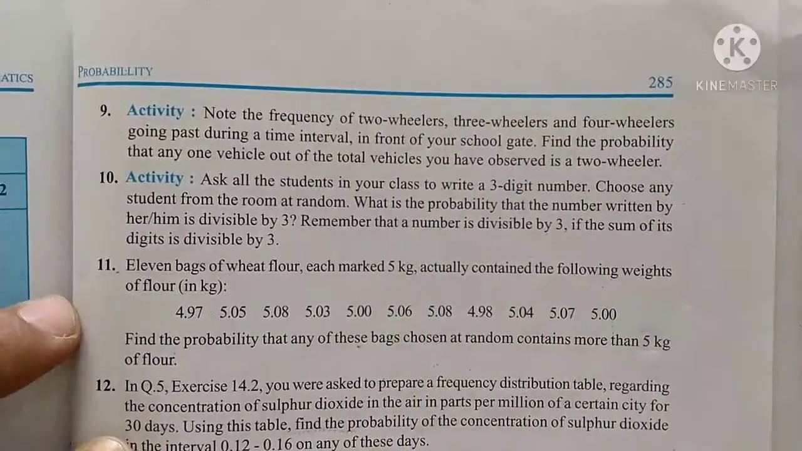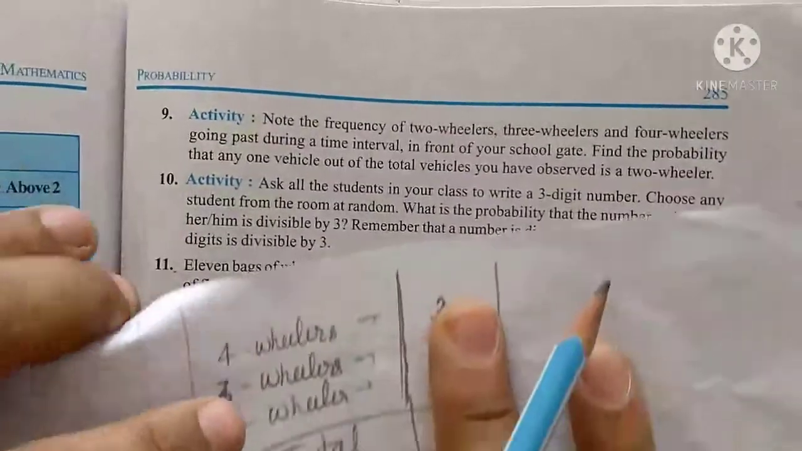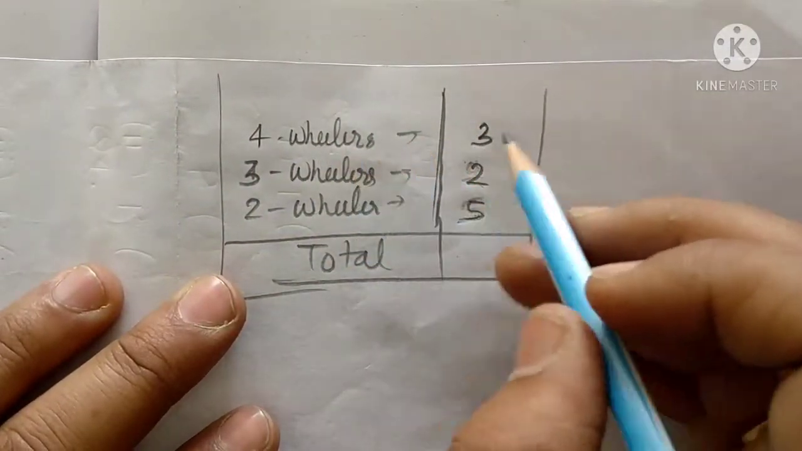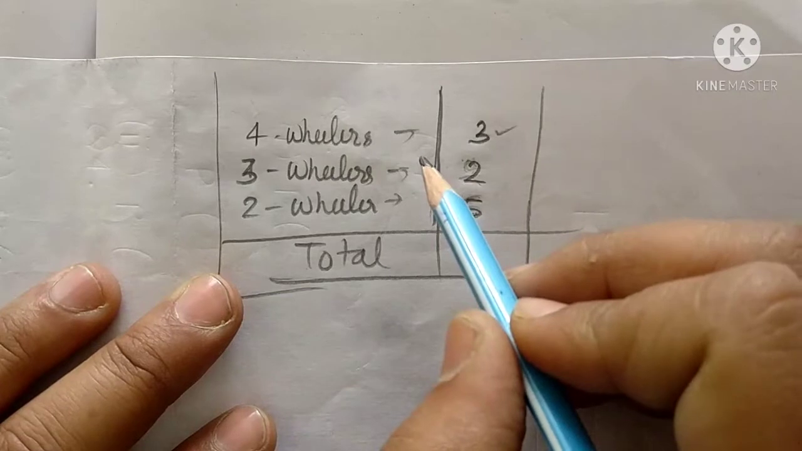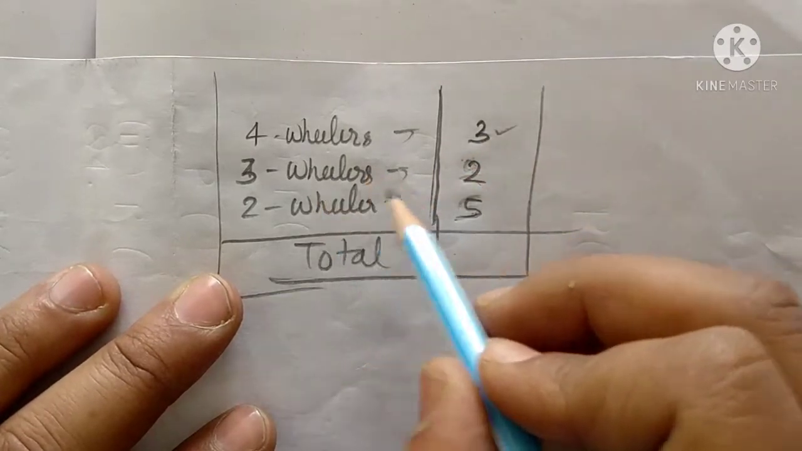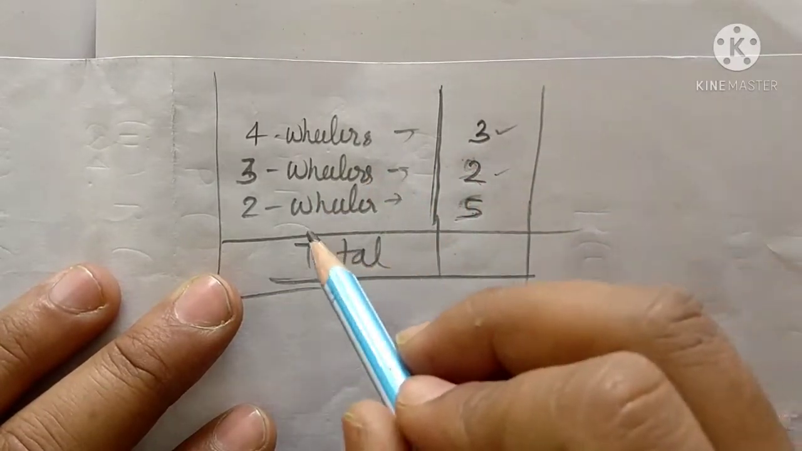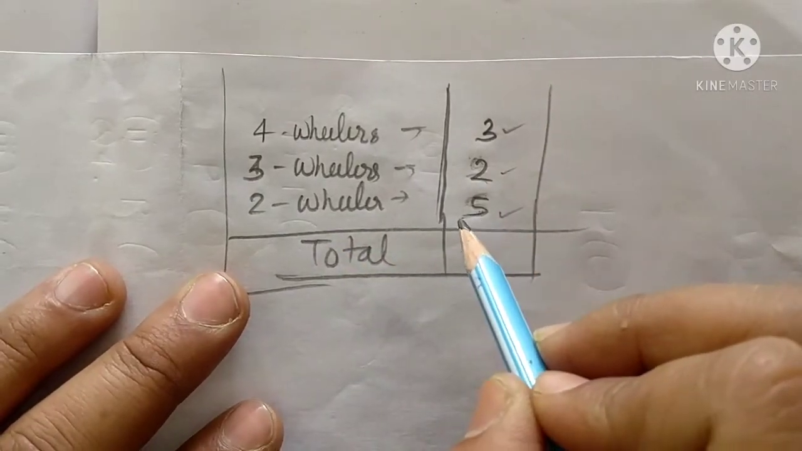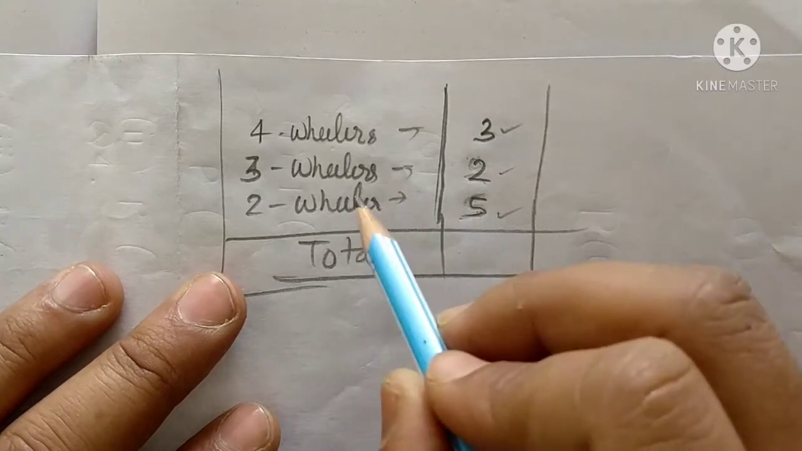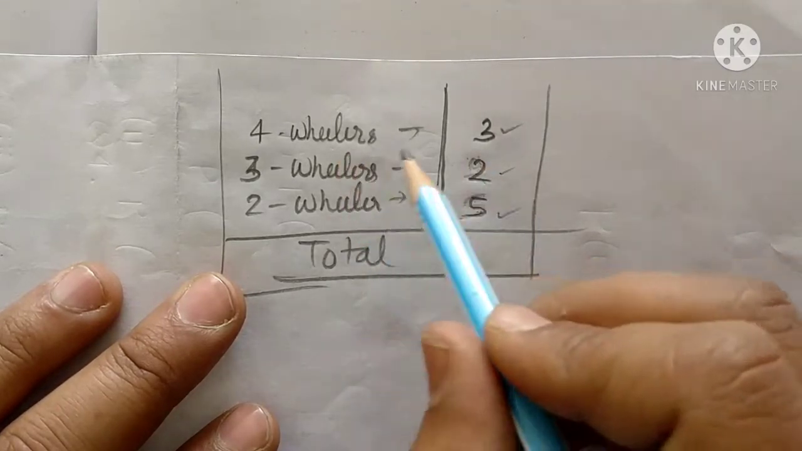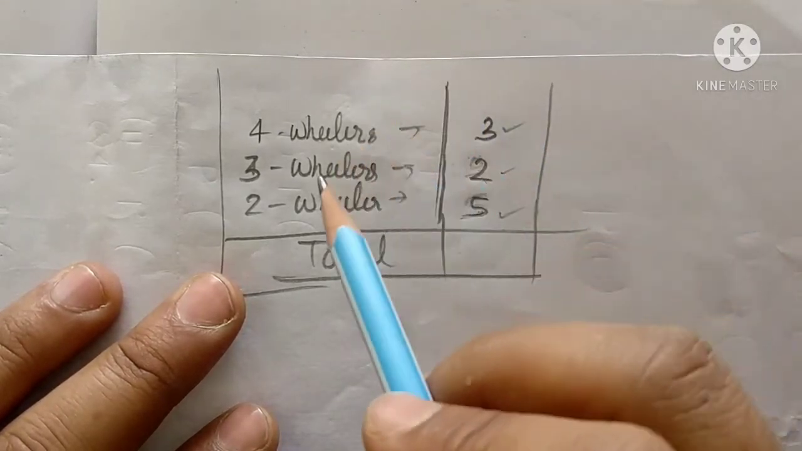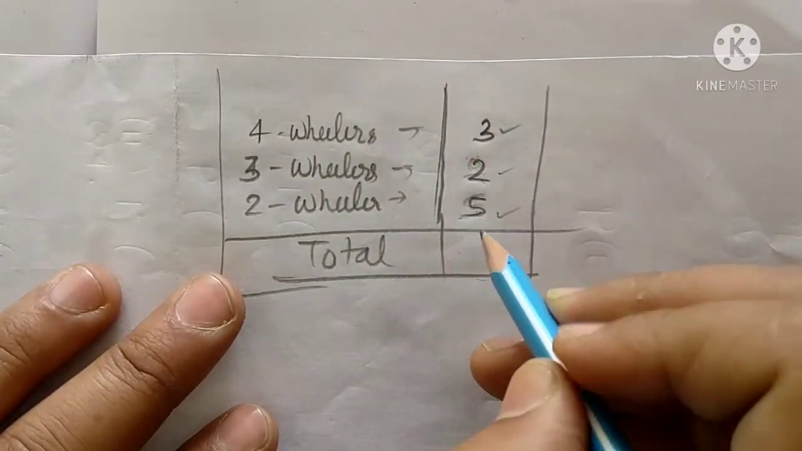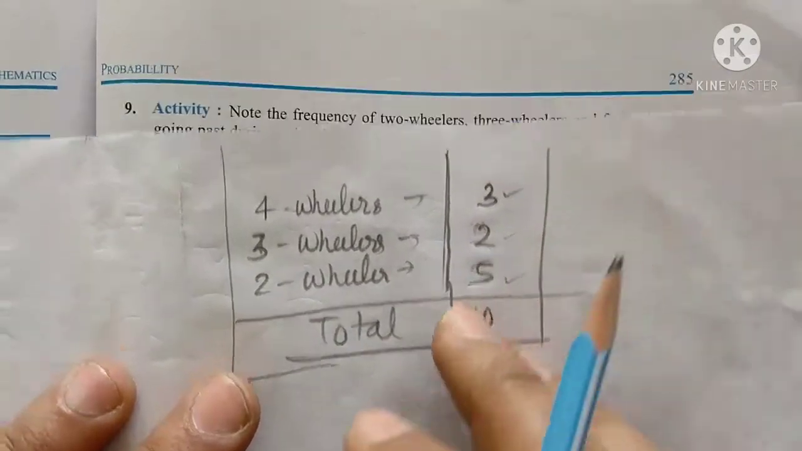Suppose one student has noted down that during the interval, 3 4-wheelers went through the school gate, then 2 3-wheelers, and 5 2-wheelers. It means 5 bikes, 2 autos and 3 cars went past the front of the gate of your school. Now find the probability. So 3 plus 2 plus 5, total how many? It is 10 only.